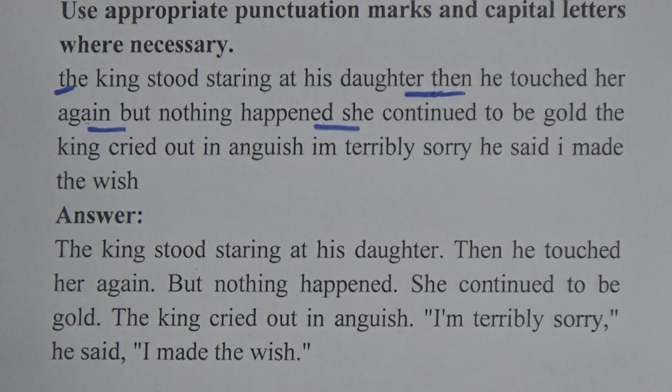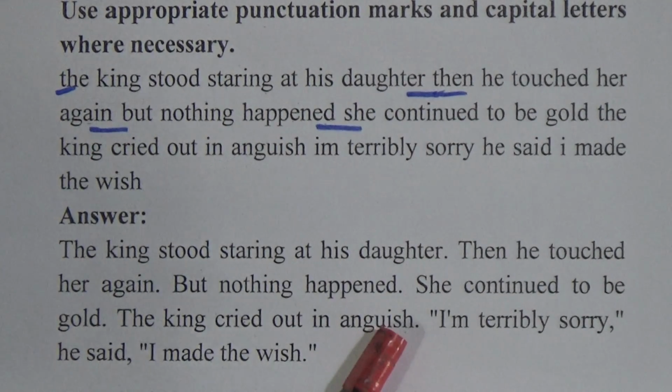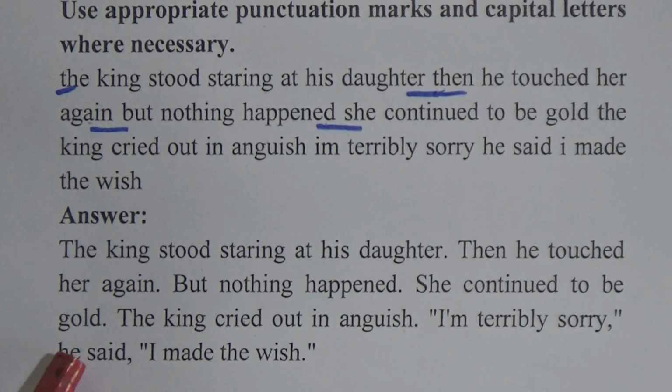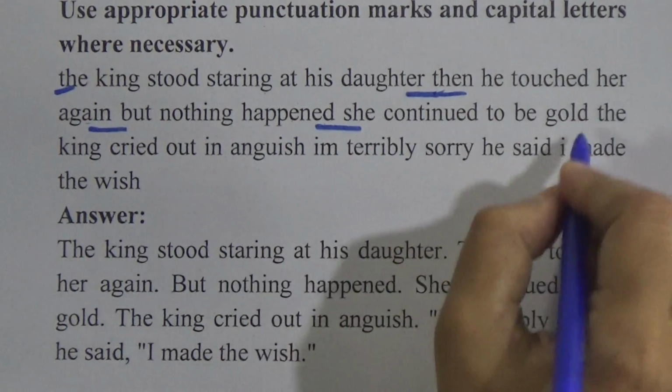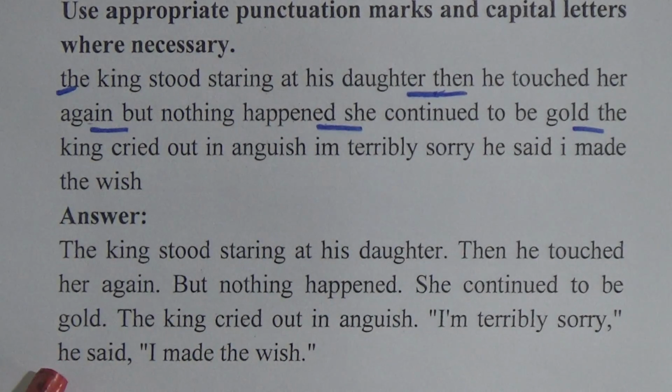So after the full stop, we will start another sentence. It will be a capital letter. She continued to be gold. This is another complete sentence. After gold there will be a full stop. Now another sentence, that means the T will be a capital letter.